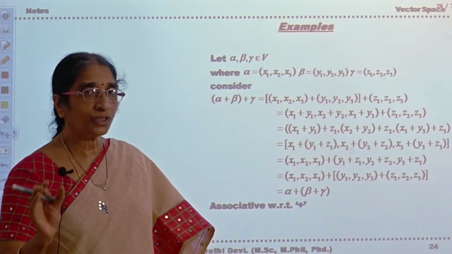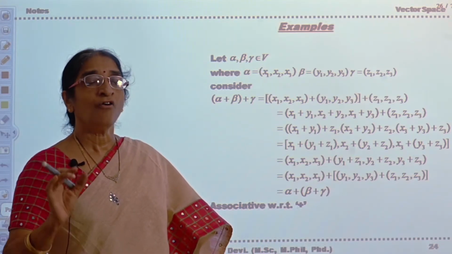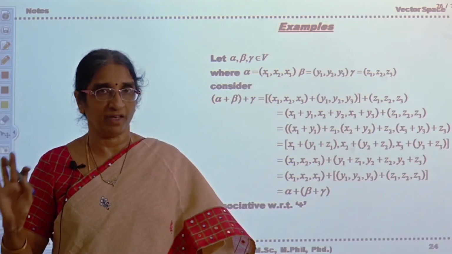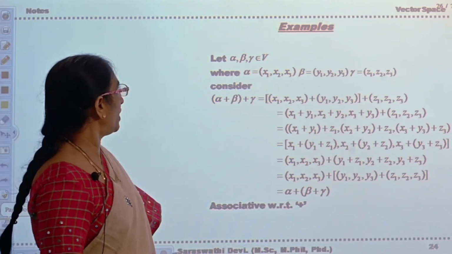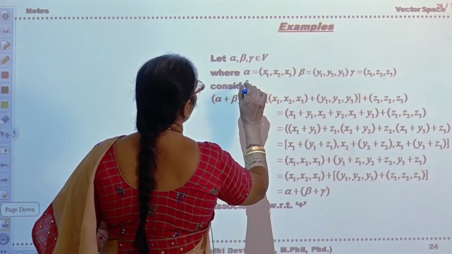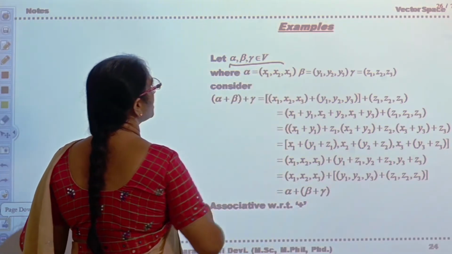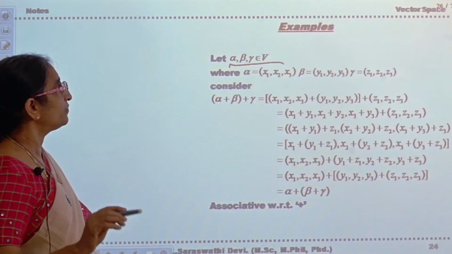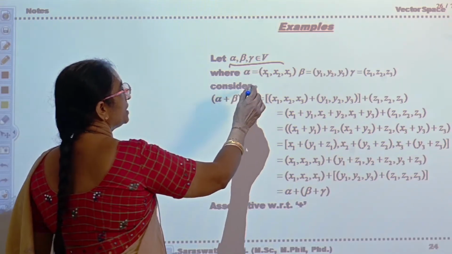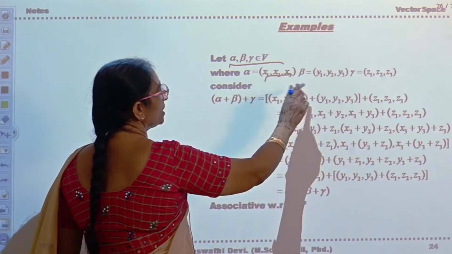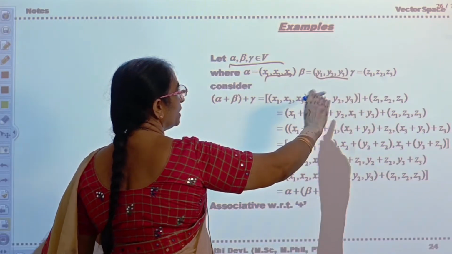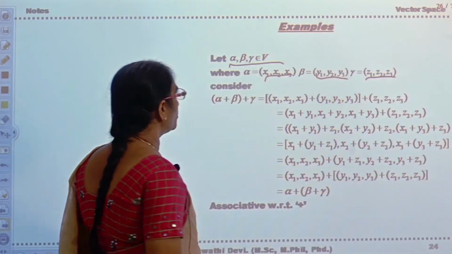In order to prove that V plus is abelian, the first one, the closure property, you have verified. Now see the second one, associativity. In order to prove associativity, consider alpha, beta, gamma, three vectors in V such that alpha is x1, x2, x3, beta is y1, y2, y3, gamma is z1, z2, z3.